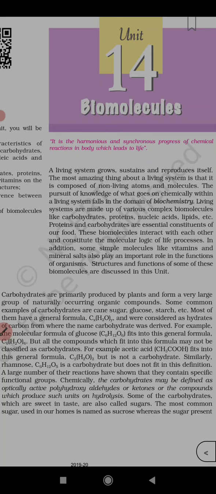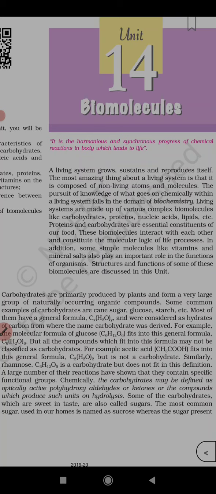In addition, some simple molecules like vitamins and mineral salts also play an important role in the functions of organisms. Structures and functions of some of these biomolecules are discussed in this unit.